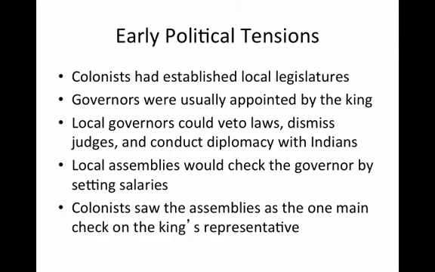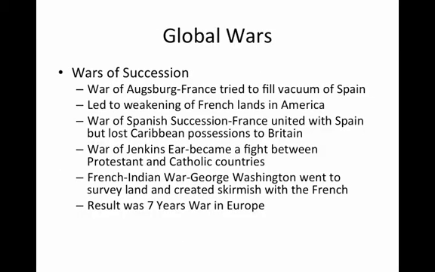Early political tensions. The colonists had established local legislatures. Governors were usually appointed by the king. Local governors could veto laws, dismiss judges, and conduct diplomacy with Indians. However, the colonists had a huge power over these governors. The local assemblies could check the governor by setting his salary. Since the king was so far away, the most important people would be these local assemblies who were colonists. The colonists saw the assemblies as the one and only main check on the king's representative. This would become very important for the American Revolution.